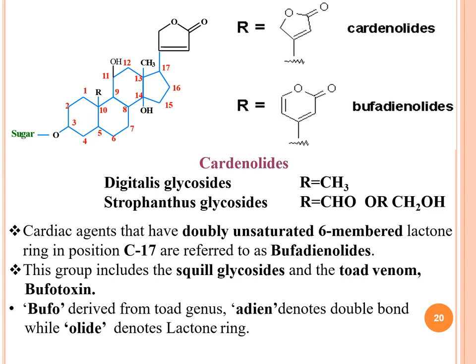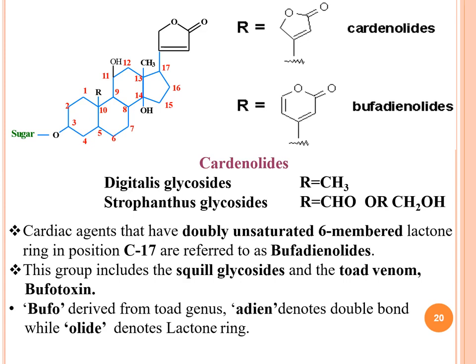Cardiac agents that have a doubly unsaturated 6-membered lactone ring in position 16 are referred to as bufadienolides, and this group includes scillaren glycoside and the toad venom bufotoxin. Bufotoxin is derived from the toad. The toad is a big frog, and its venom is very toxic.